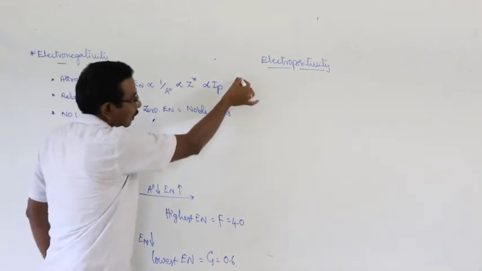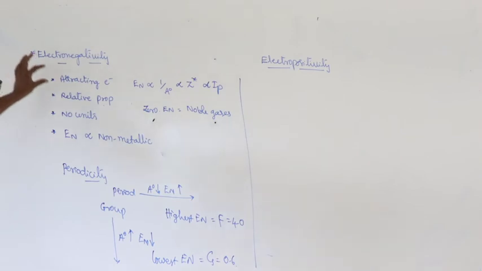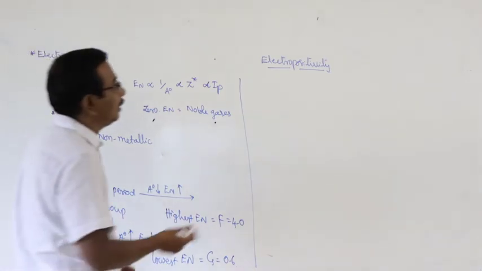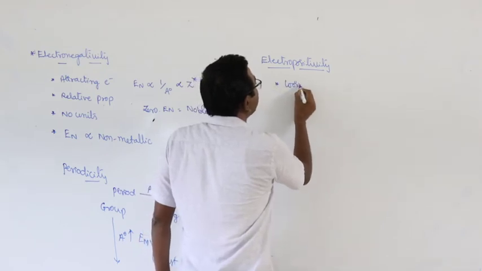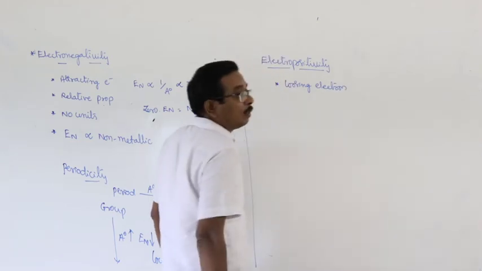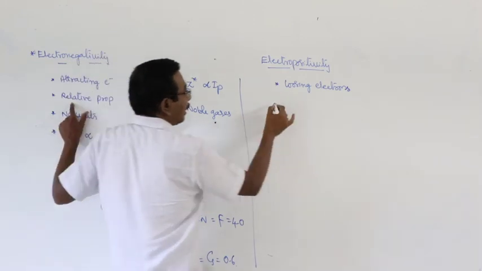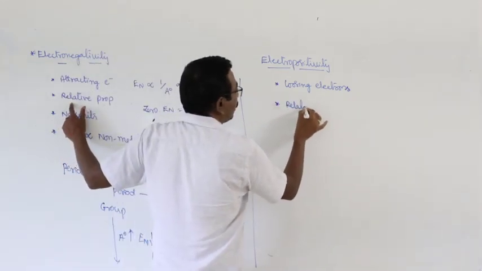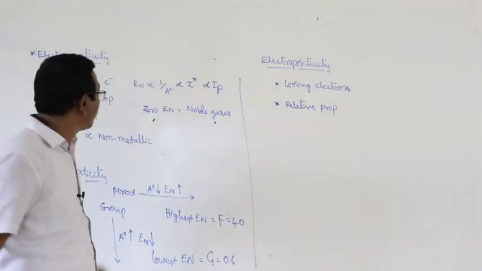Now, come to electropositivity. The tendency of attracting electrons is represented by the word electronegativity, and in contrast, electropositivity is the tendency of losing electrons. Electropositivity is also a relative property, and at the same time an imaginary property.